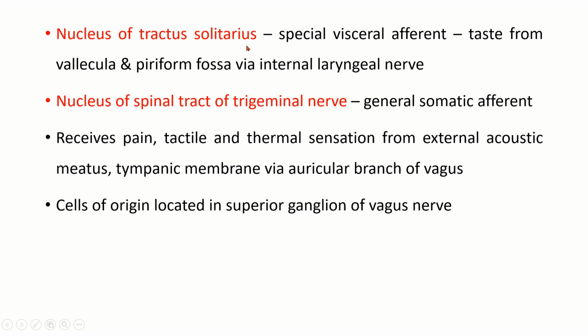Nucleus of tractus solitarius: special visceral afferent. Taste from the vallecula and piriform fossa via the internal laryngeal nerve is carried to this nucleus. Nucleus of the spinal tract of the trigeminal nerve: general somatic afferent, receives pain, tactile and thermal sensations from the external acoustic meatus and tympanic membrane via the auricular branch of the vagus. The cells of origin are located in the superior ganglion of the vagus nerve.